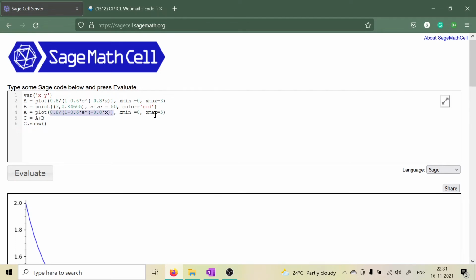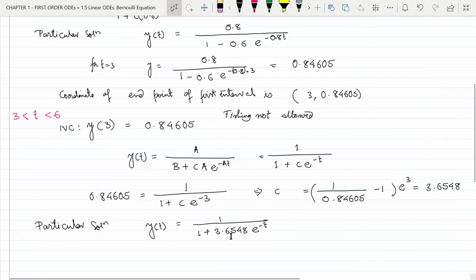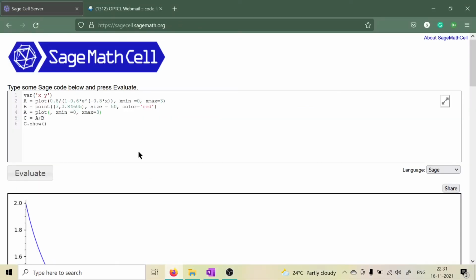In the place of the first function, we are going to write our second function, which is this one, 1 by 1 plus 3.6548 e to the power minus t. So this is 1 by 1 plus 3.6548 multiplied by e to the power minus x.